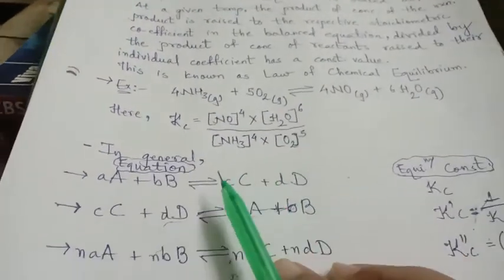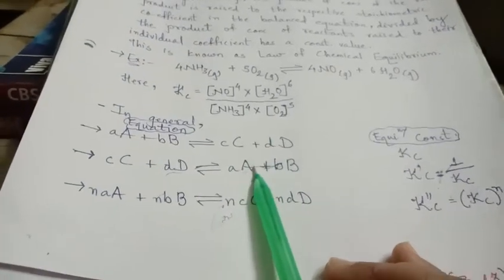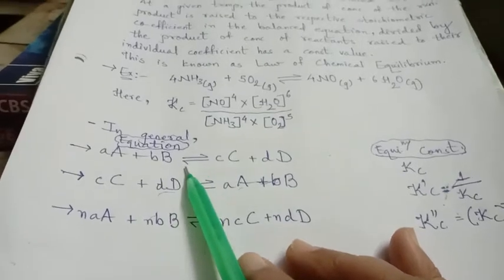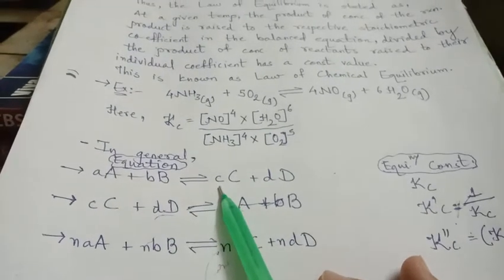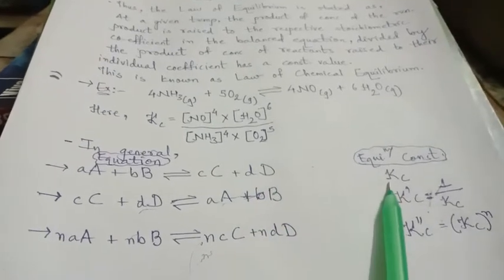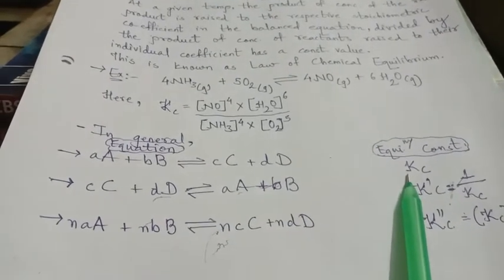So in general, for a moles of A plus b moles of B in a forward reaction giving c moles of C plus d moles of D, we get the equilibrium constant Kc.